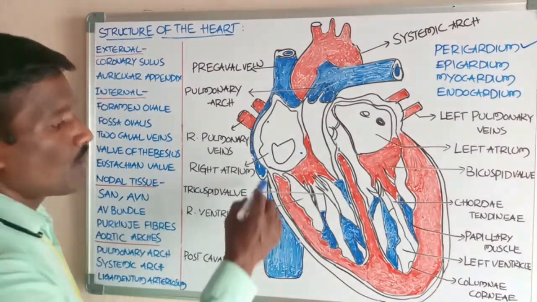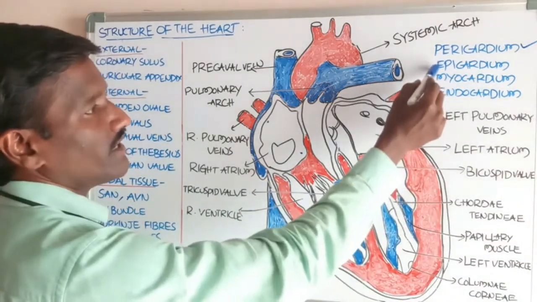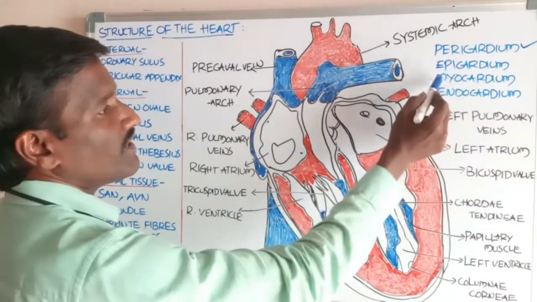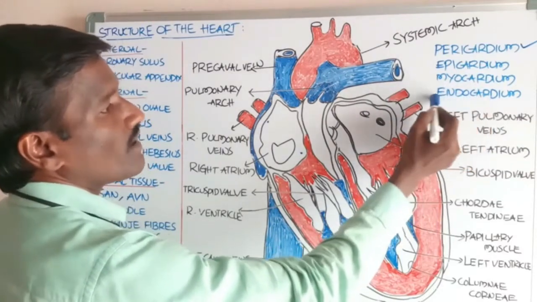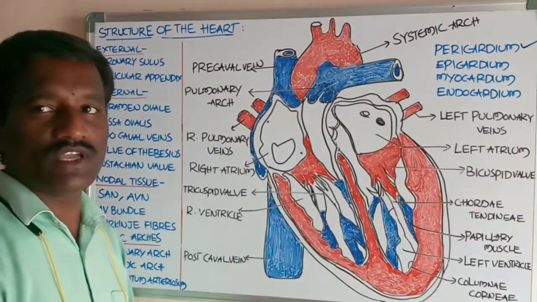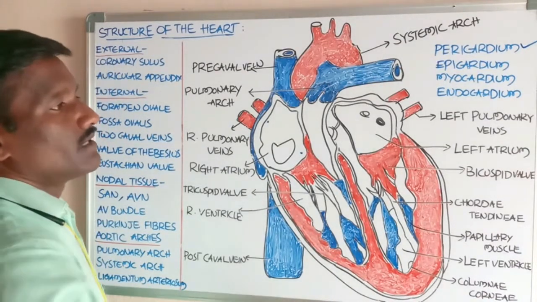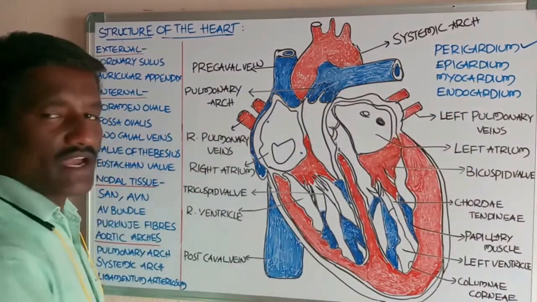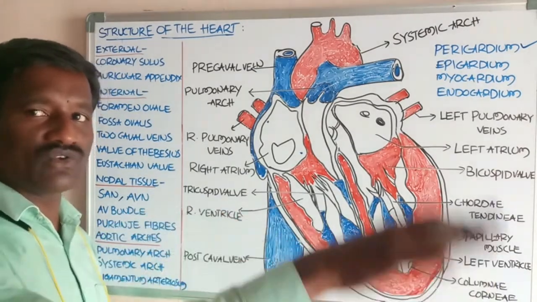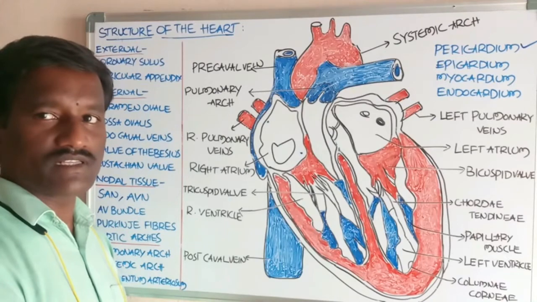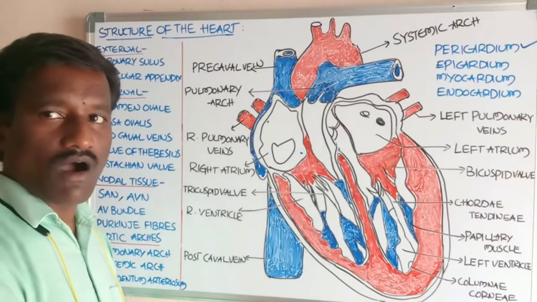Now, what about the wall of the heart? The heart wall consists of three layers: the outer epicardium, the middle myocardium made up of cardiac muscles, and the inner endocardium, which consists of a thin layer of endothelial cells. The endocardium, made up of endothelium, also continues with the large blood vessels that come from the region of the heart.